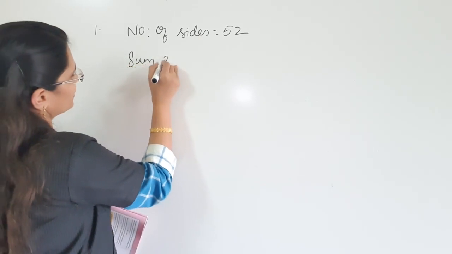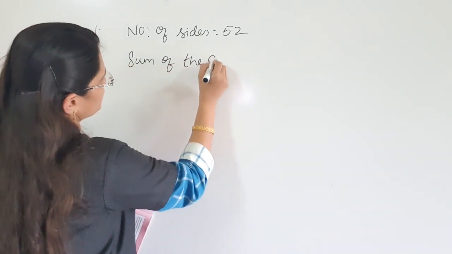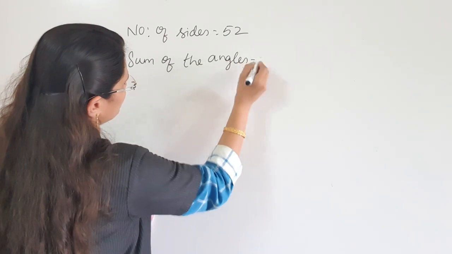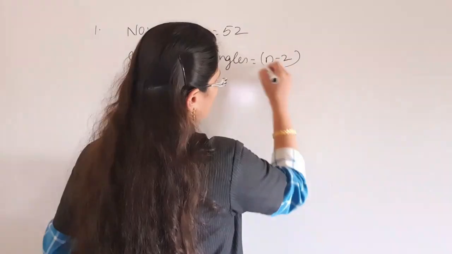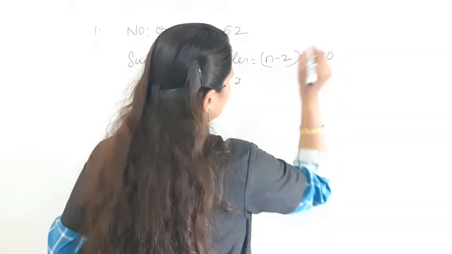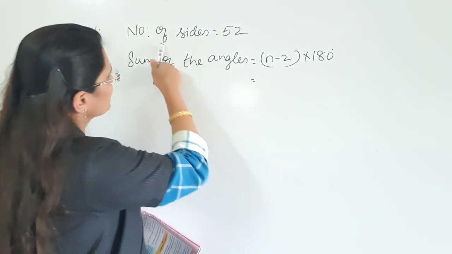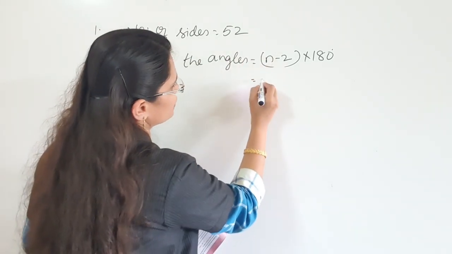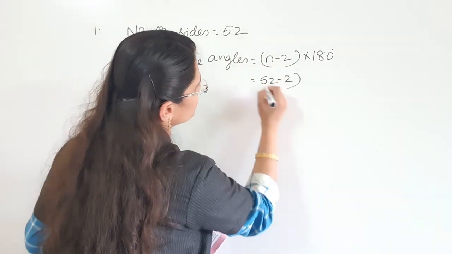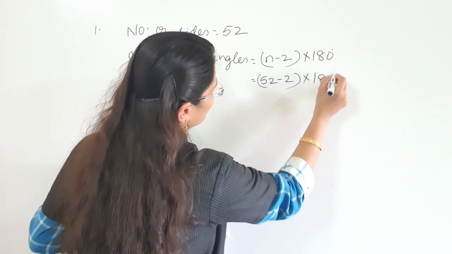Sum of the angles is equal to, what is the formula? N minus 2 into 180. It is a multiple of 180 degree, right. So, here number of sides is equal to 52, n is equal to number of sides. So, 52 minus 2 into 180 degree.